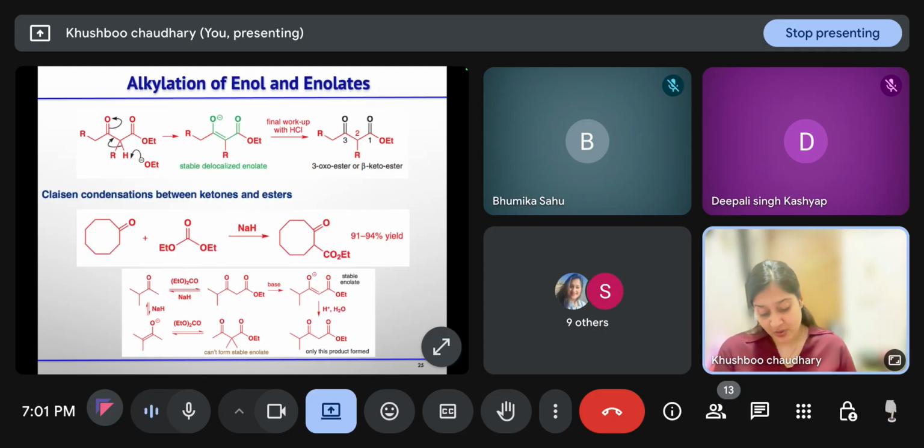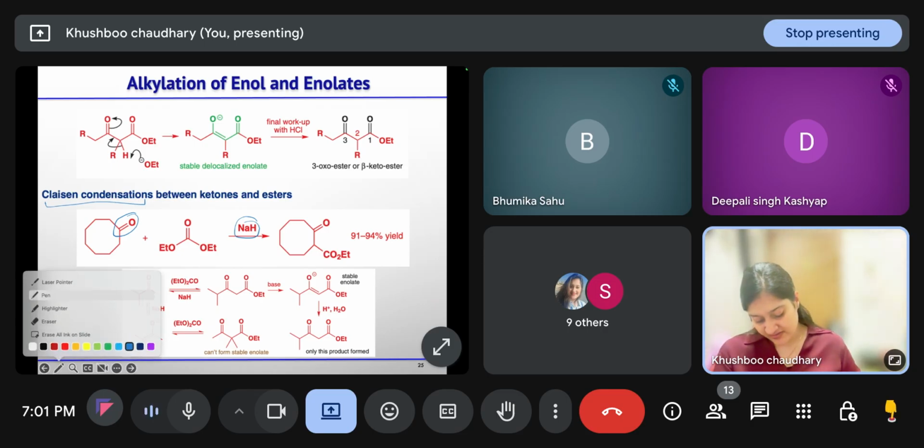Now let us discuss the Claisen condensation between ketones and esters. Here you have a ketone and here you have this ester. When you treat it with base, only the ketone position is enolizable and it is symmetrical, so only one enolate is possible.